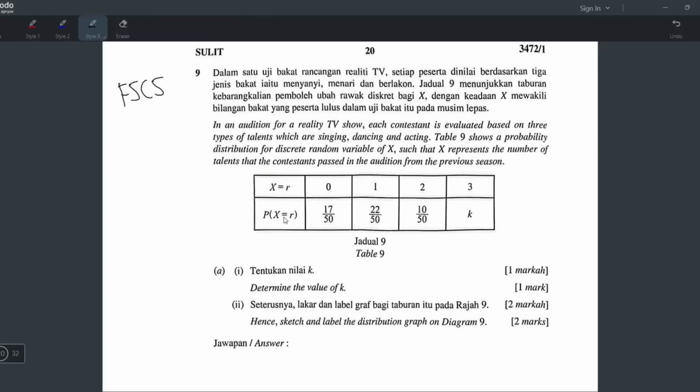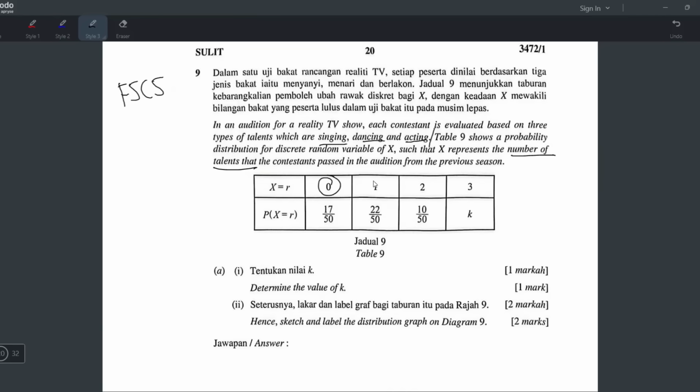I know already. Okay, in an audition for a reality TV show, each contestant is evaluated based on 3 types of talent, which are singing, dancing, acting. So you have 3 talents. Table 9 shows a probability distribution of discrete random variable of x, such that x represents number of talents that the contestant passed in the audition from the previous season.